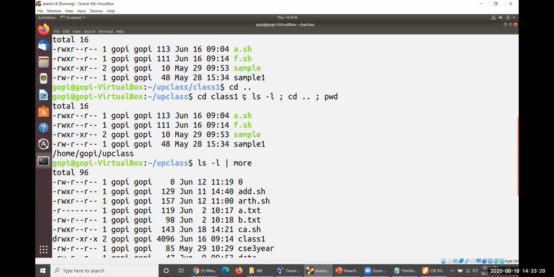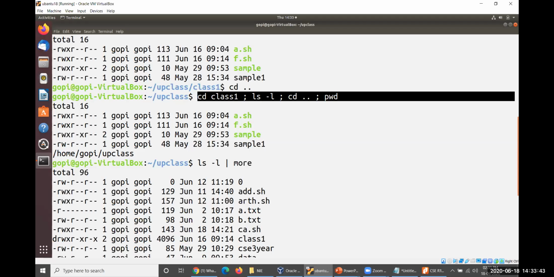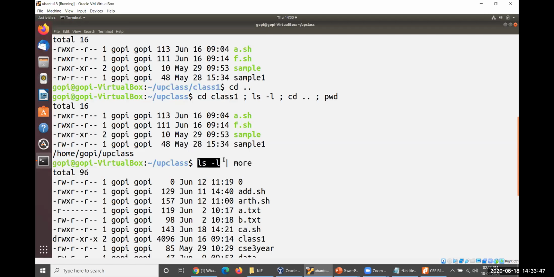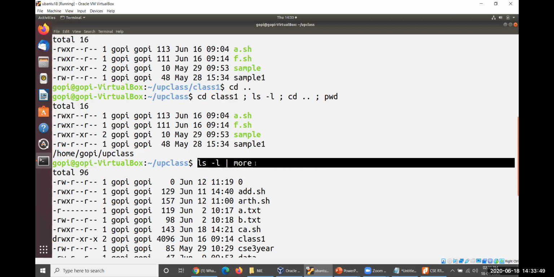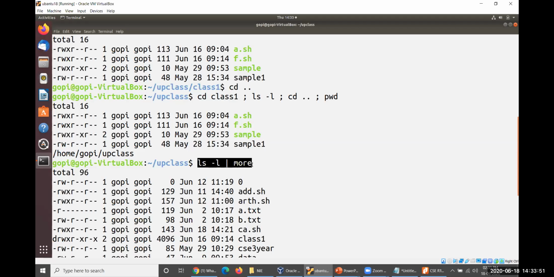A semicolon gives a facility to execute more than one command on a command line. I repeat. A semicolon gives a facility to execute more than one command on a command line. Whereas the pipe symbol always gives you the facility to take input from the previous command. So ls hyphen l is the first command and more is the second command. It takes input from ls hyphen l and displays it with more here.